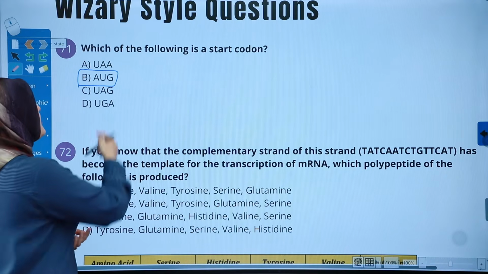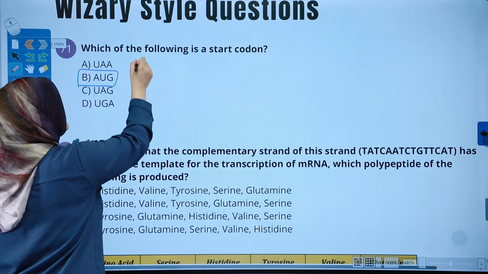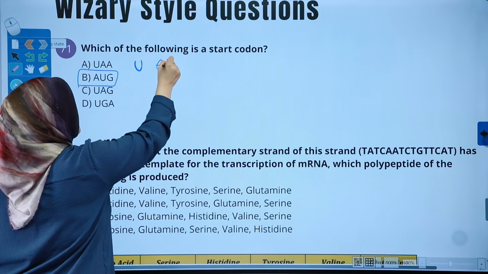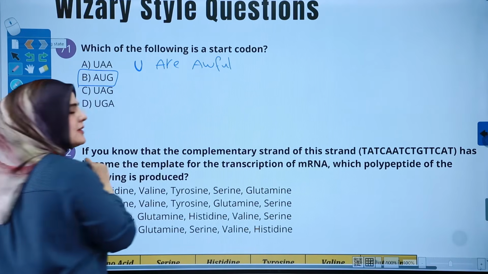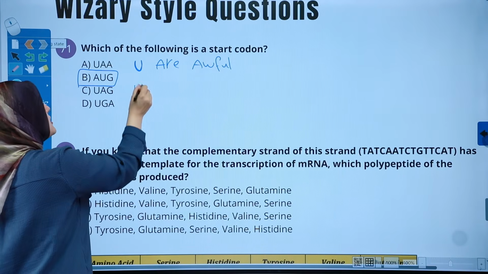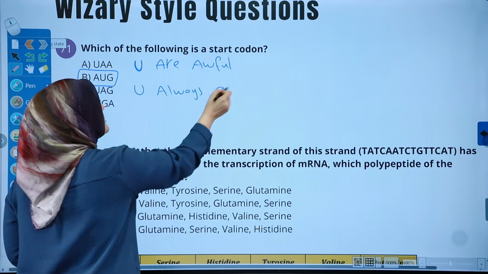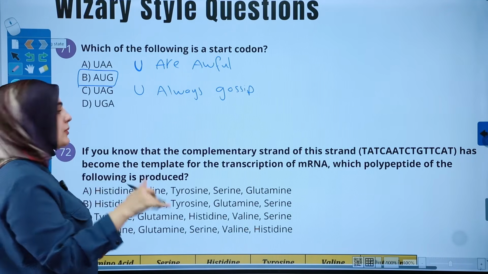Let's see how. I was using these and say, you are awful. Why? Let's see why. Because you always gossip. See, gossiping is bad. People will hate it and get away from you.